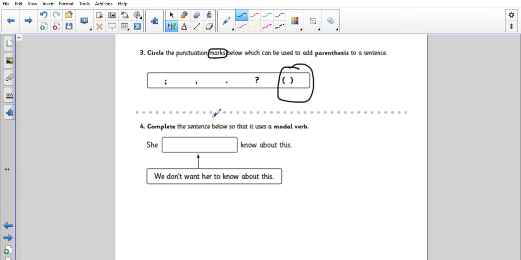Okay. Number 4, complete the sentence below so that it uses a modal verb. She something know about this. We don't want her to know. So she can't know about this. You could have mustn't. She mustn't. It's so hard to write joined up using this. I'm actually sat in our classroom right now doing this as well. So she can't know about this, she mustn't know about this. Well done if you've got one of those.